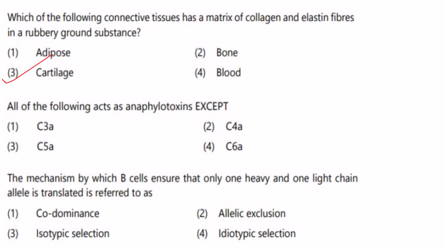Then next one, all of the following act as anaphylotoxins except. So what are these anaphylotoxins? They are small fragments released during enzymatic cleavage of the complement proteins. Now complement you might have studied, there are 3 pathways, that is classic, alternate and lectin pathway. And in all these 3 pathways you might have come across C3 convertase, C5 convertase, etc. And what do these convertases do?